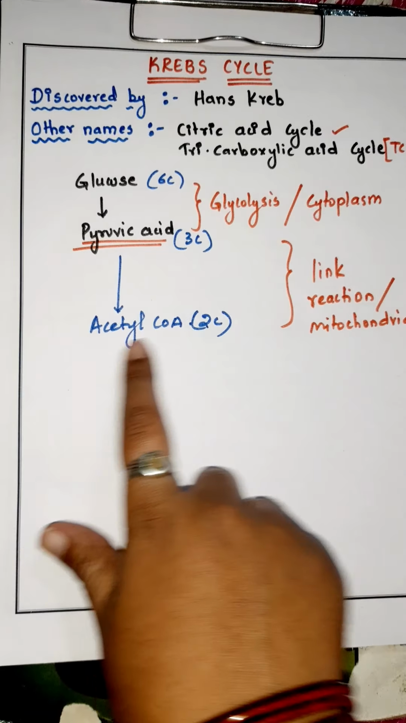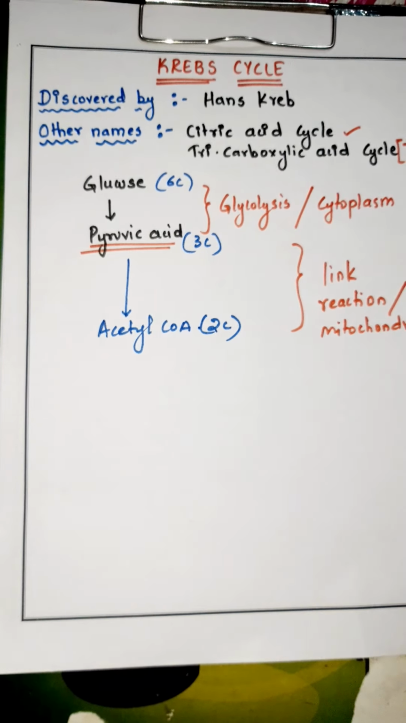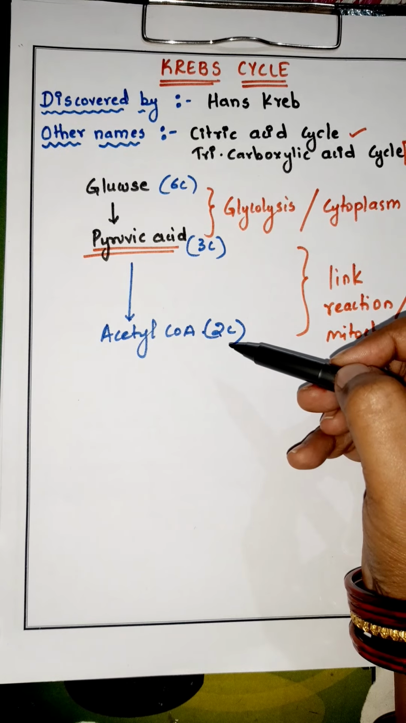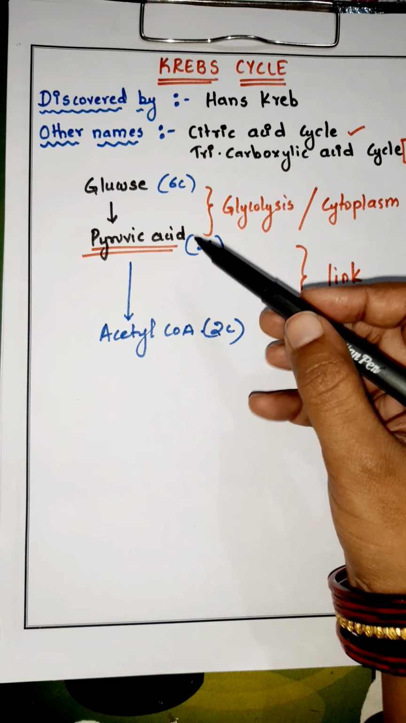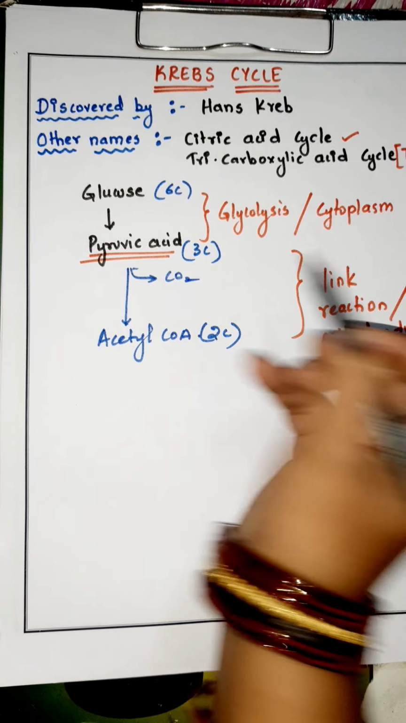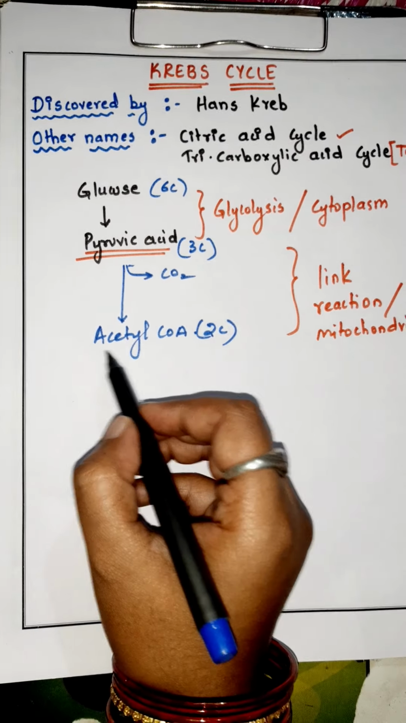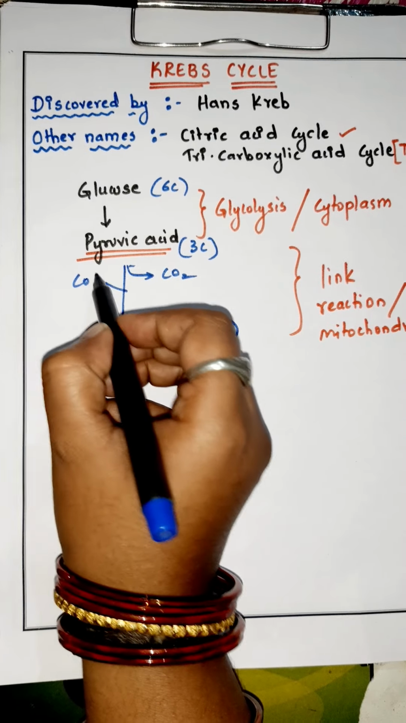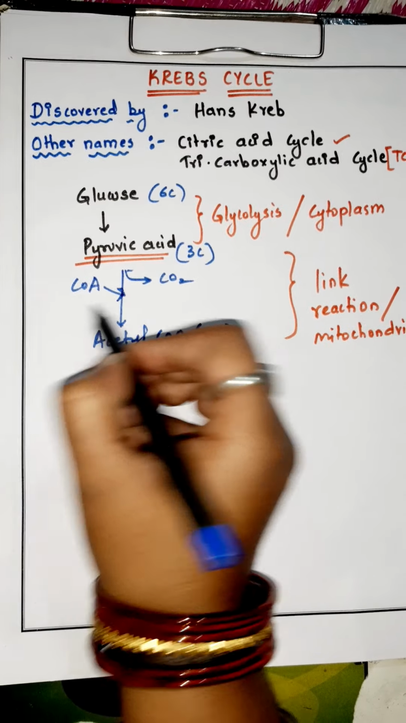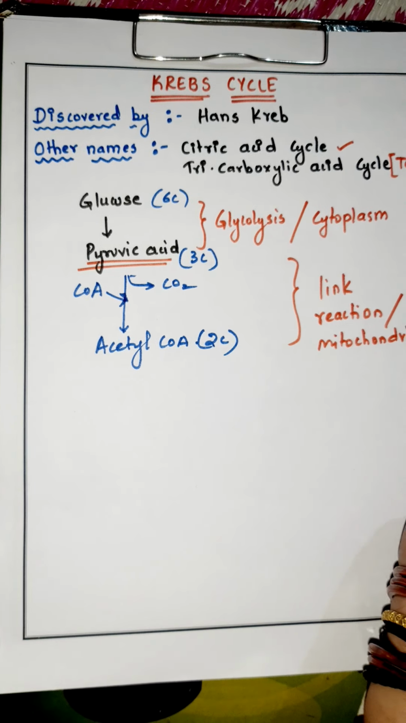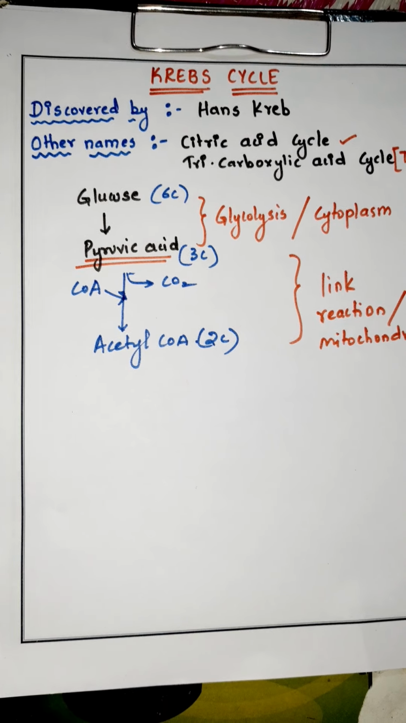Now, pyruvic acid is a 3-carbon compound and acetyl-CoA is a 2-carbon compound. That means one carbon from pyruvic acid is removed in the form of carbon dioxide, and coenzyme A is added to form acetyl-CoA. So CoA is added and one CO2 is removed. This process is called oxidative decarboxylation.